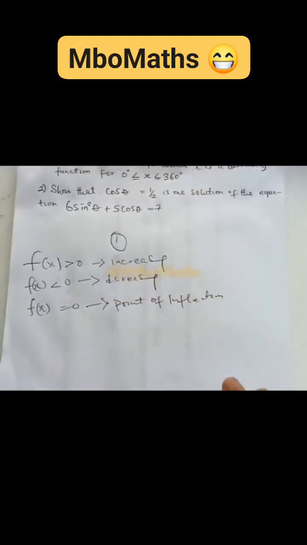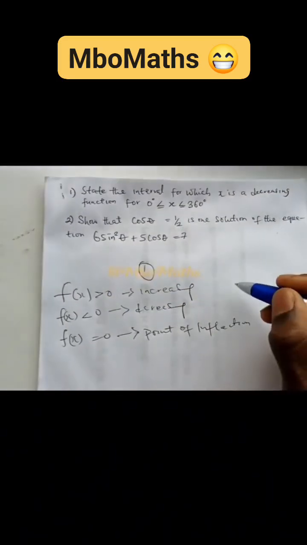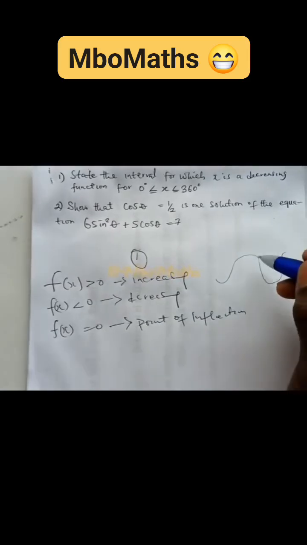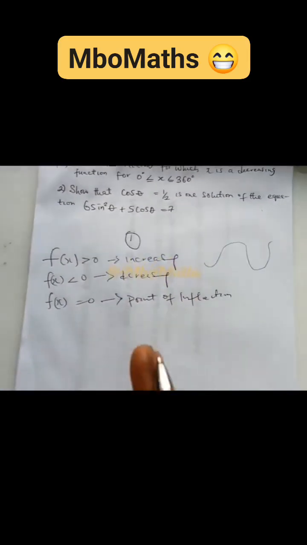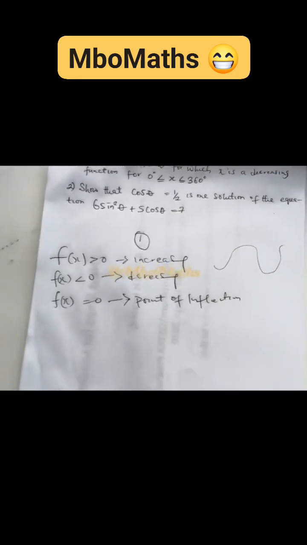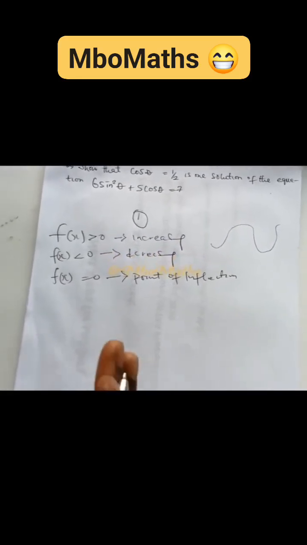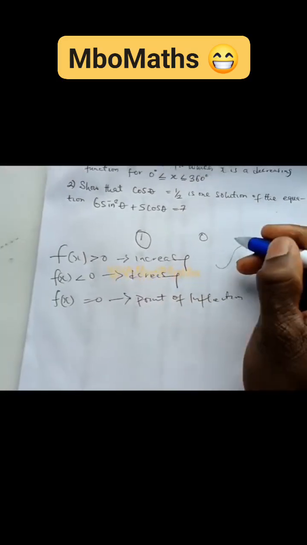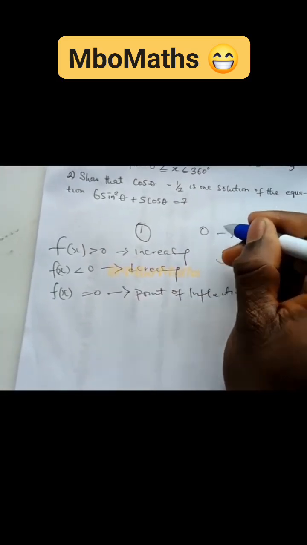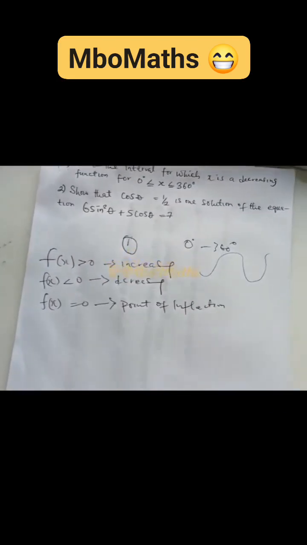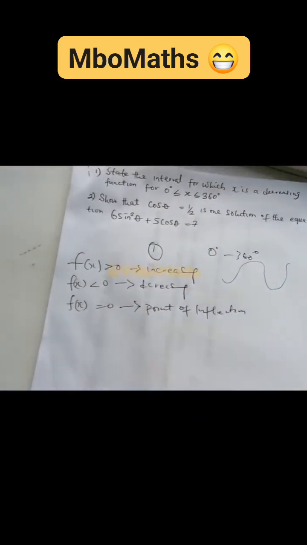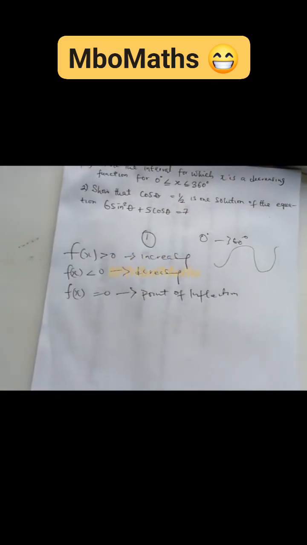So what I'm trying to explain all this while is, when we have a graph like this, the solution to this problem is simply drawing a small graph. We're looking at the extremas, that is the maxima and the minima. So between the interval of 0 and 360 degrees, this is what we're looking at. At what point did this value x start decreasing along the graph? So let's look at this function.